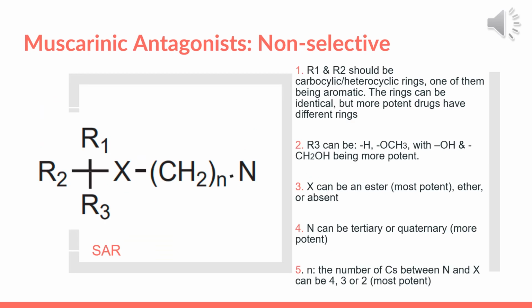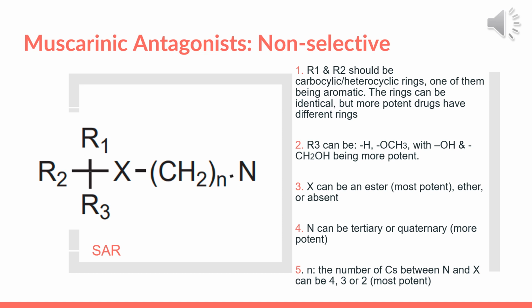Now, let's move on to the SAR of muscarinic antagonists. There are 5 things to note for these compounds. First is that the R1 and R2 substituents should be carbocyclic or heterocyclic. These rings can be identical, but the potent compounds usually have different rings. Usually, one ring is aromatic while the other is saturated.